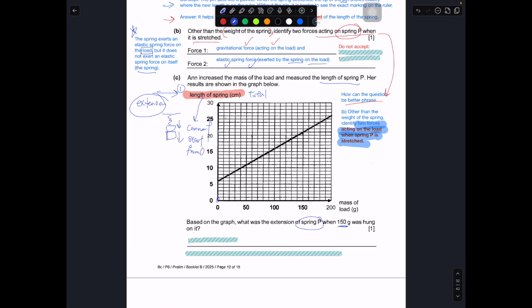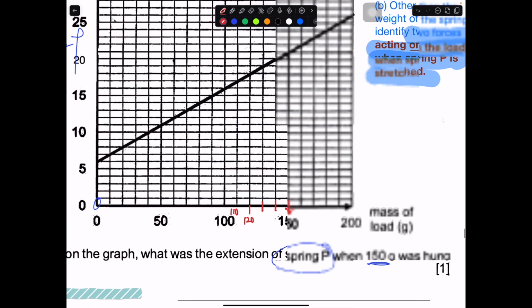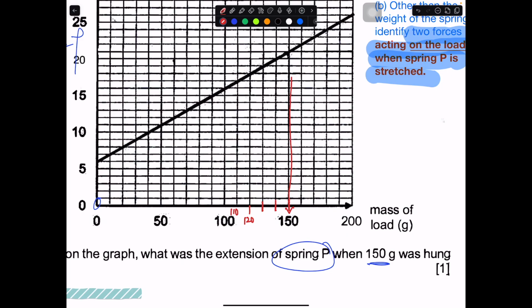So 150 gram is over here. The most simple thing you can do is draw one line up, but you have to count very clearly where 150 is. So this is 110, 120, 130, 140, 150. 150 is here. If you cannot see very clearly, use a ruler and draw.